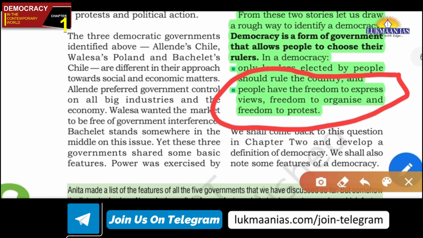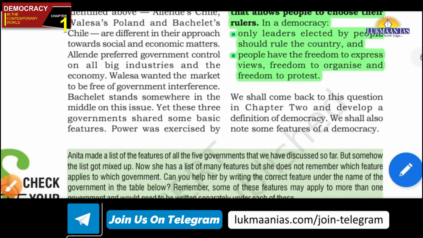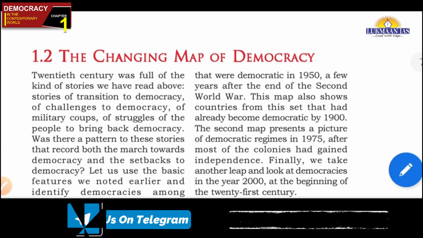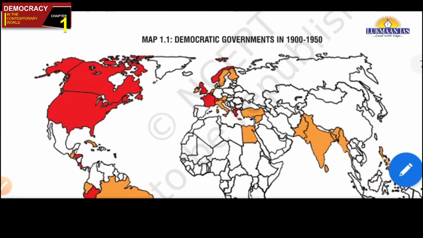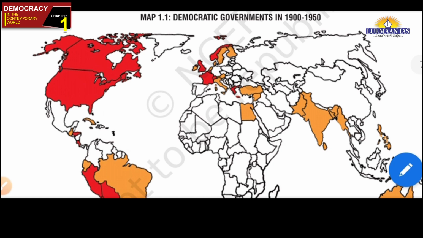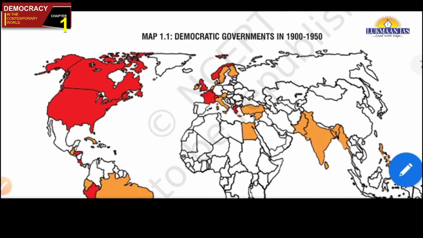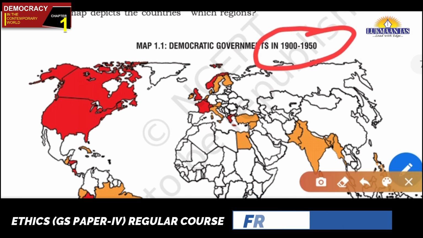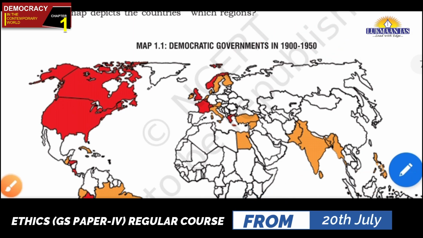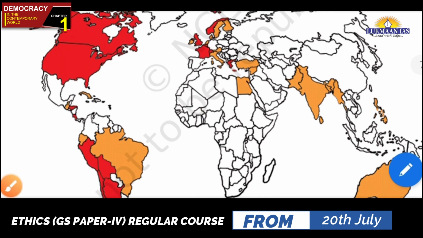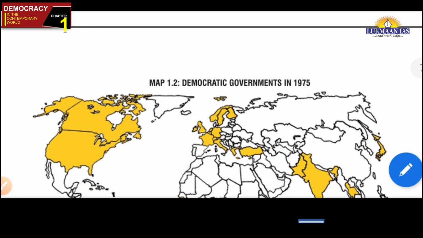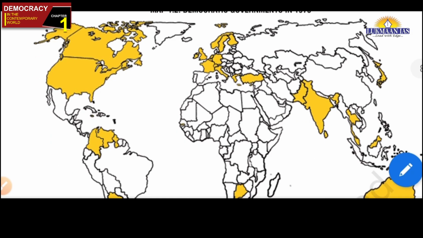Now see, friends, the changing map of democracy, this is also not very important. In fact, this is analysis of three maps. This is one map, 1900 to 1950. Then we can see so many countries are not democratic, but after this, by 1975, some countries in this region have become democratic.